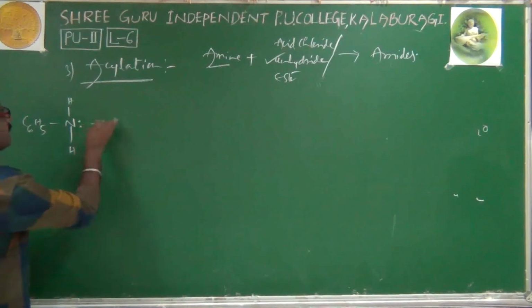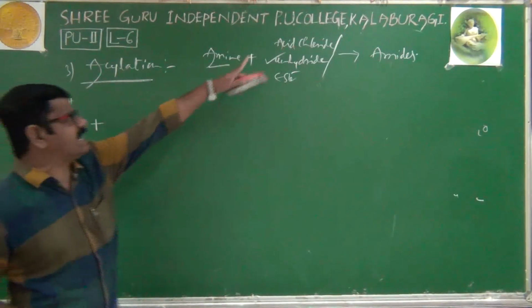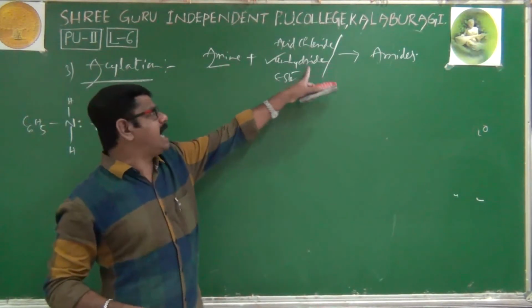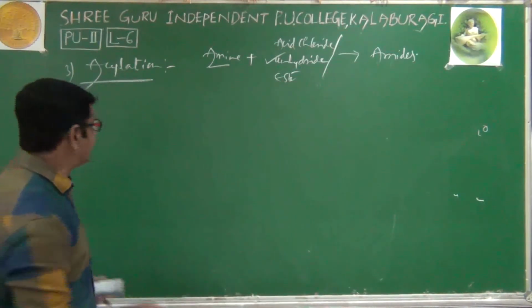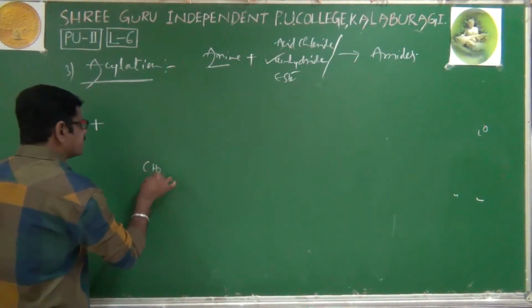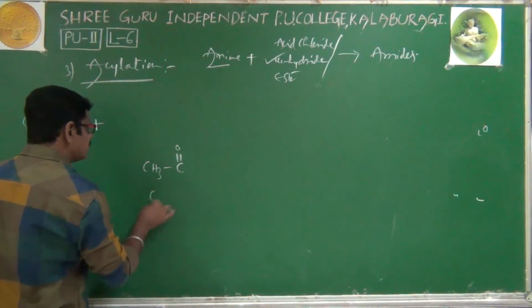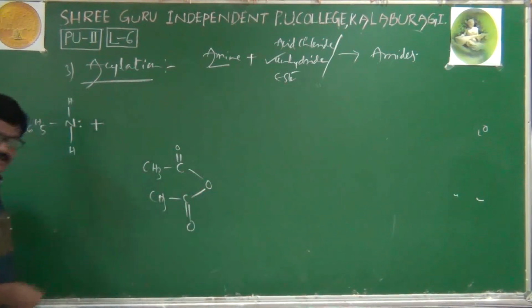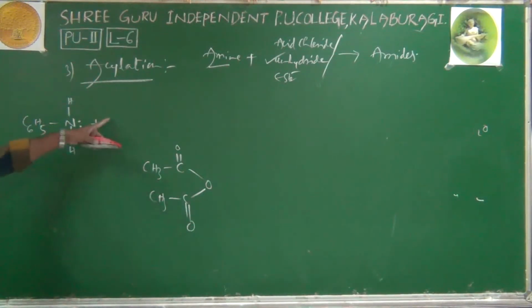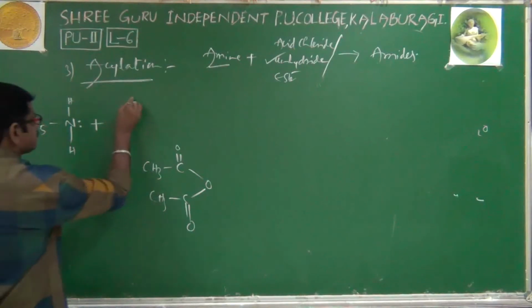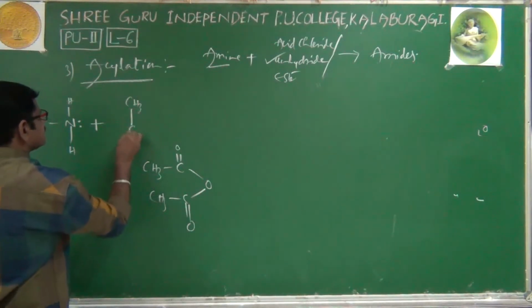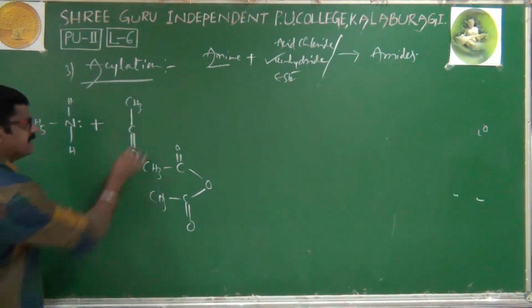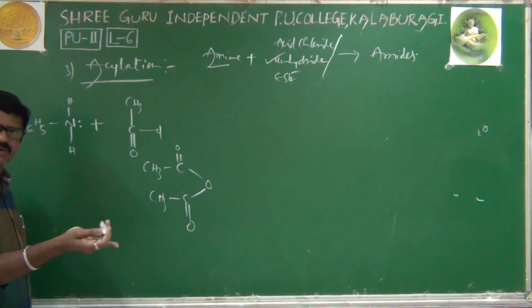When an aromatic amine is reacting with either acid chloride or anhydride, doesn't matter. I am using now an acid anhydride. What is acid anhydride? Acid anhydride structure is CH3CO, O, COCH3. Its name is acid anhydride. Now I am using this acid anhydride here. We will write like this: CH3 C double bond O. If I write Cl, it is acetyl chloride.